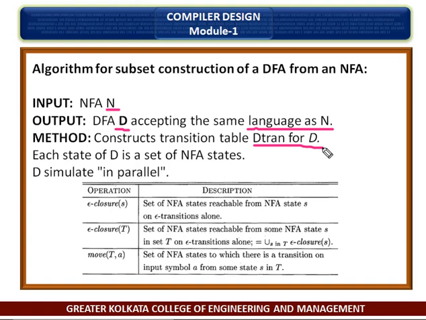We construct Dtran so D will simulate in parallel